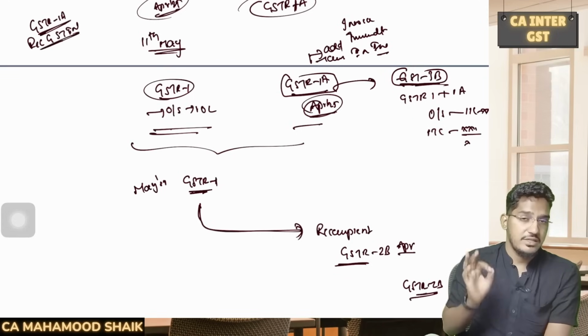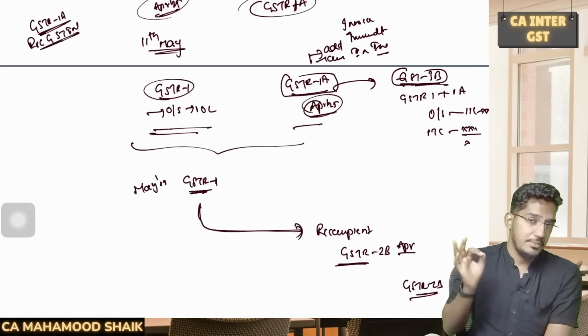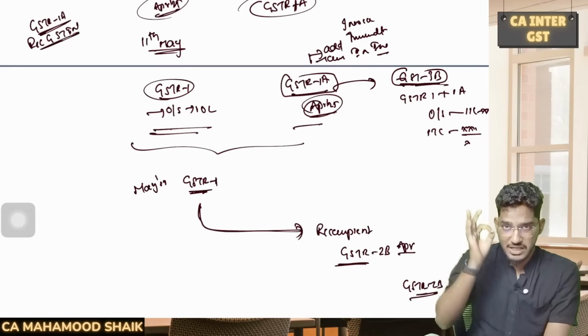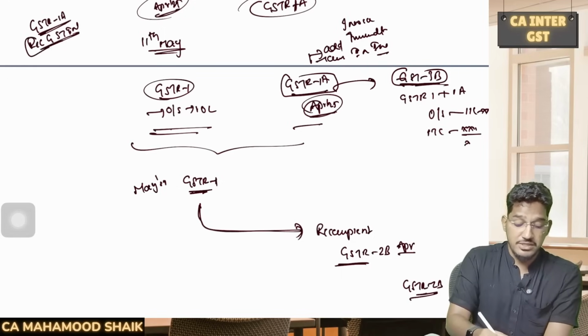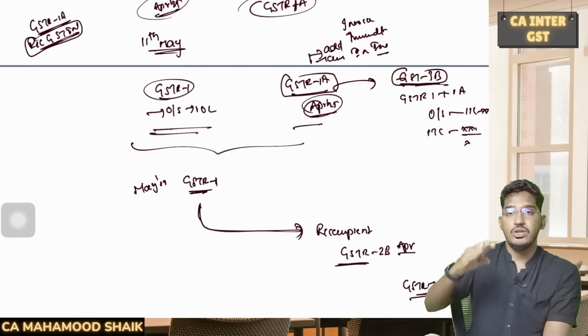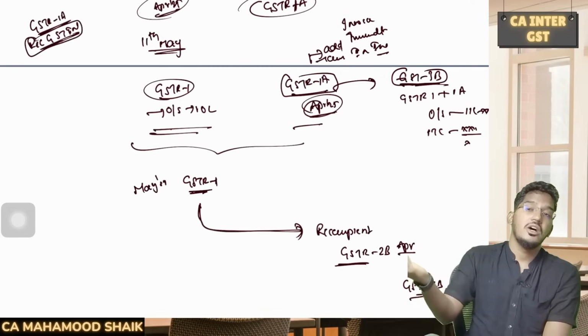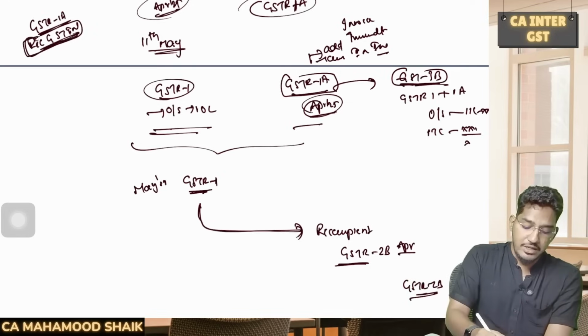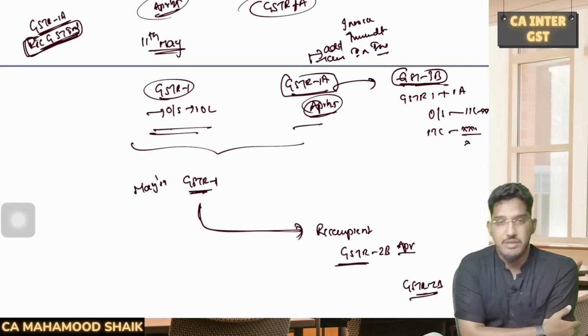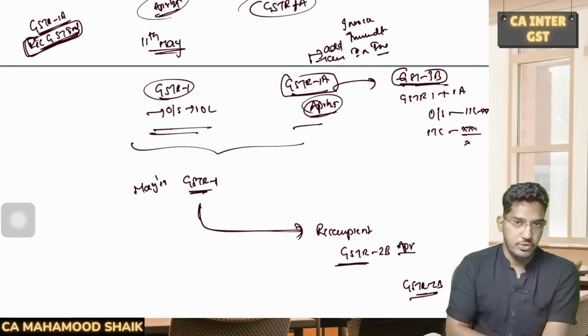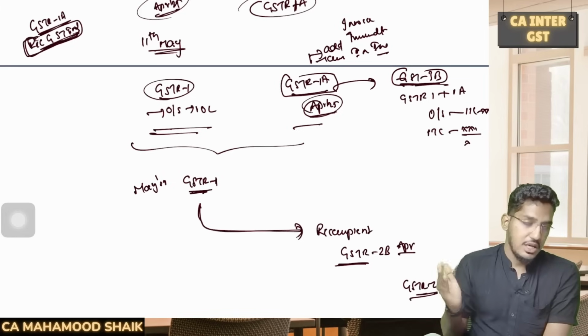If you want to modify the recipient's GSTIN details, you can do it only by way of next month's GSTR 1. Through GSTR 1A, you can't rectify the recipient's GST identification number details. All other changes you can do. So this is what GSTR 1A is about.